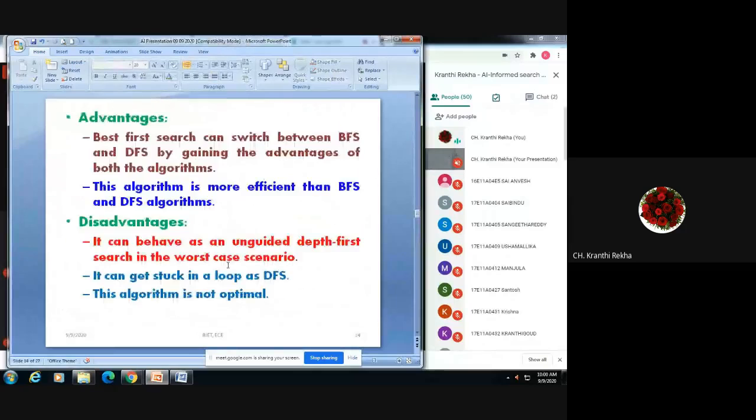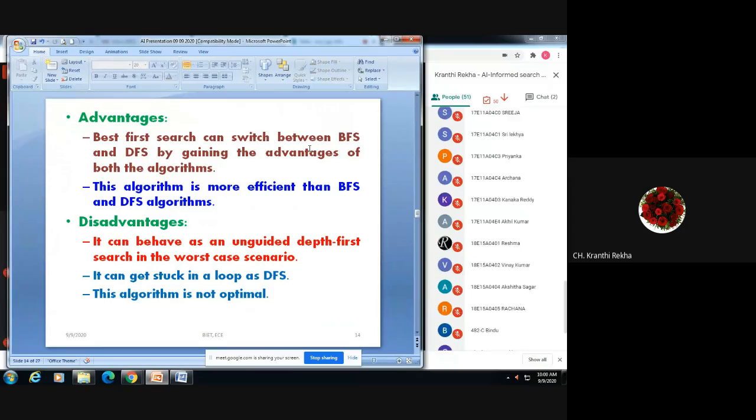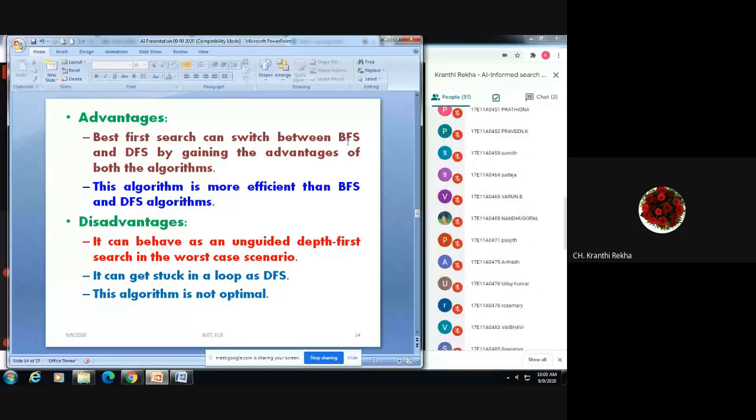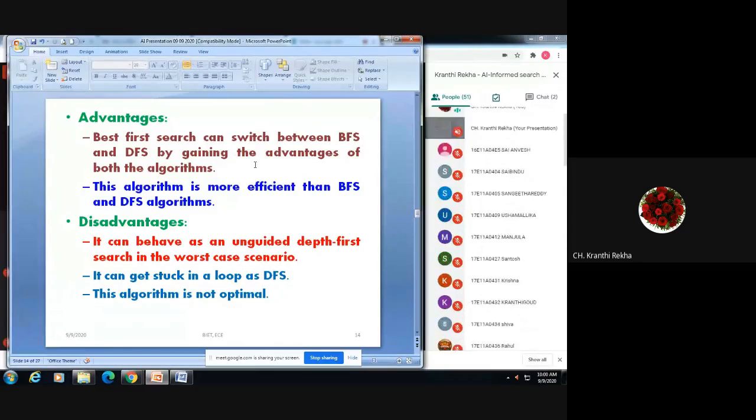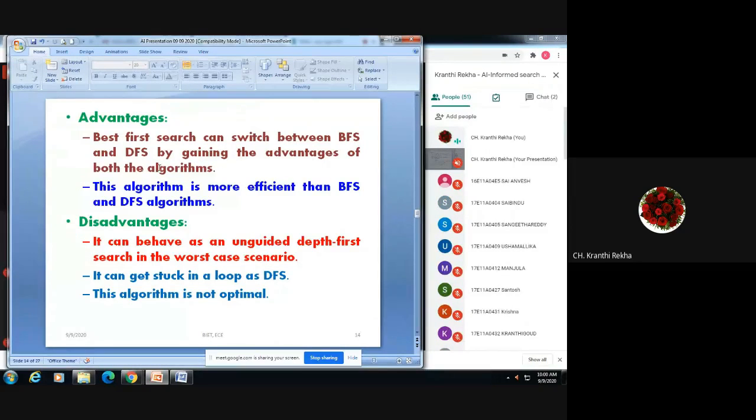One more thing, in best first search you can see the advantages and disadvantages. Best first search can switch between breadth first search and depth first search, gaining the advantages of both algorithms. This algorithm is more efficient than uninformed search methods. The disadvantage is that it can behave as an unguided depth first search.